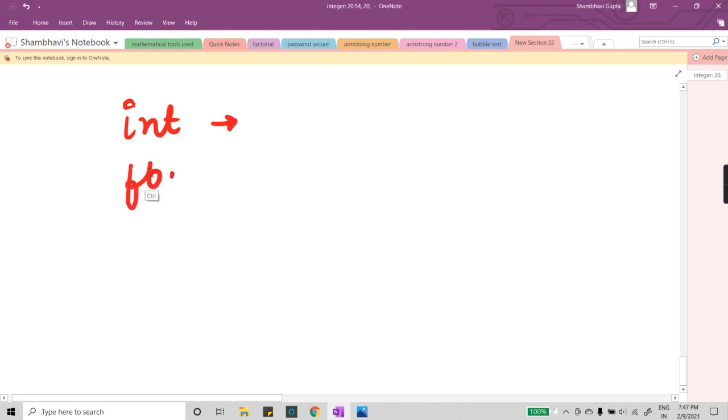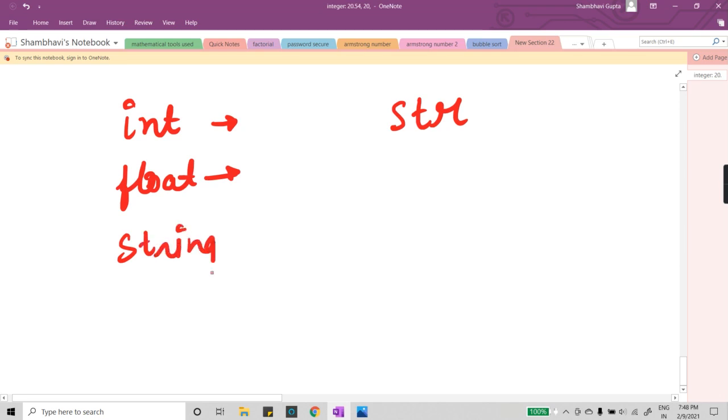Now, you were saying that we have a character data type also. Yes, you are right, we have a character data type. But in Python, we write that as str. So we have a data type in Python that is string, denoted by str. Whenever you see str written somewhere, you can quickly guess that this is a string.